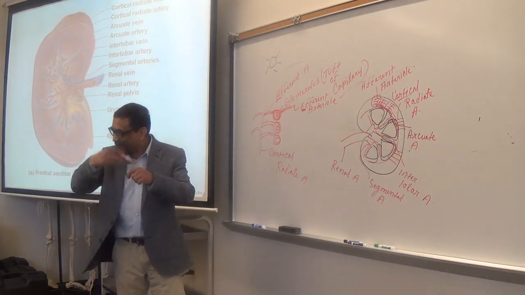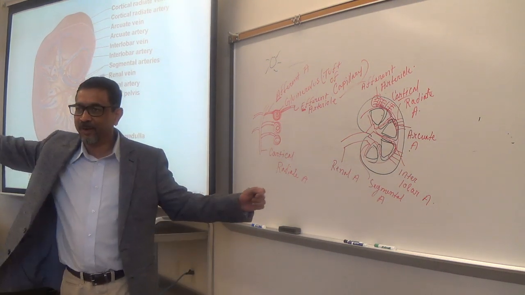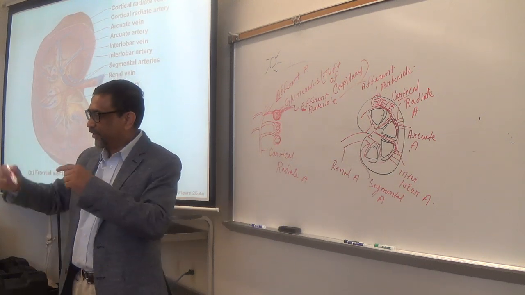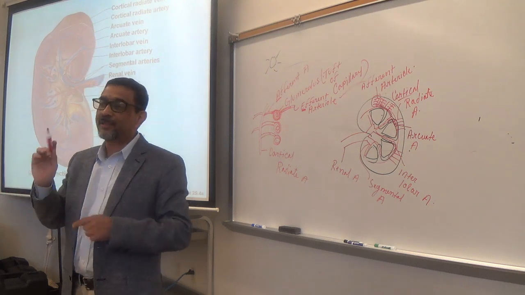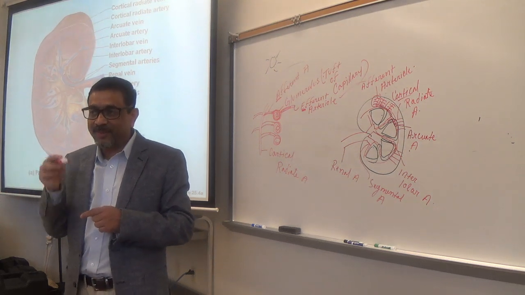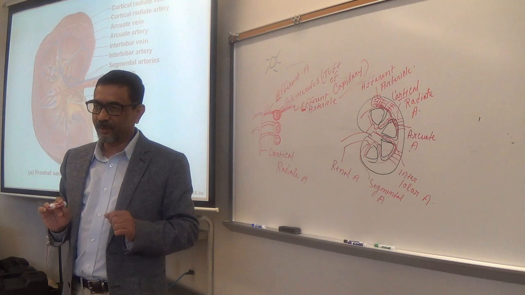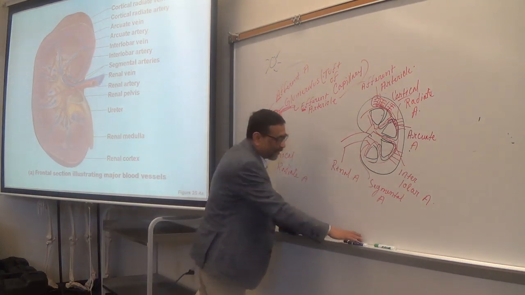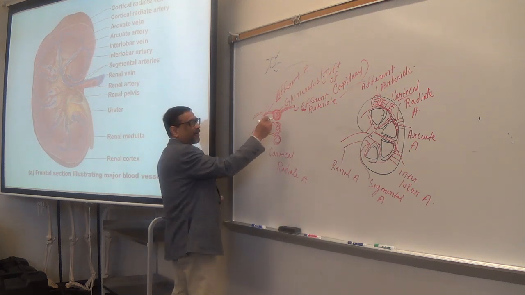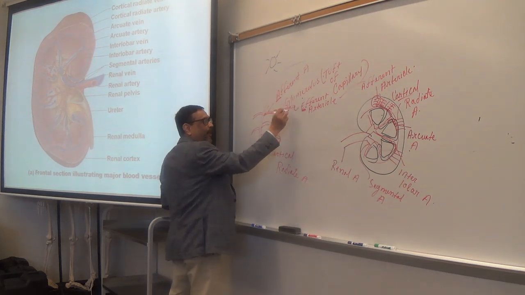Because actually it is a very long capillary. So it stays there for a long time to finish circulating inside. And that is very important, that blood stays there for a longer time. Why is that important? Because filtration occurs through the capillary wall.